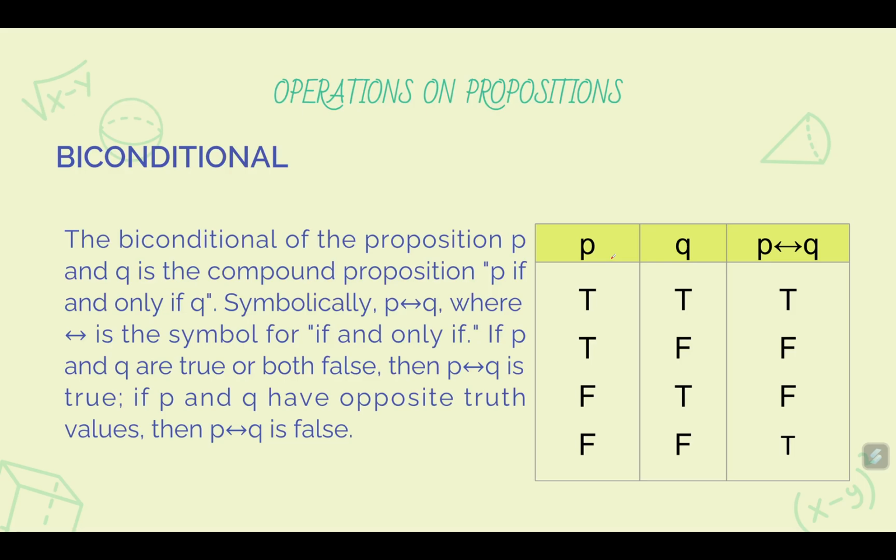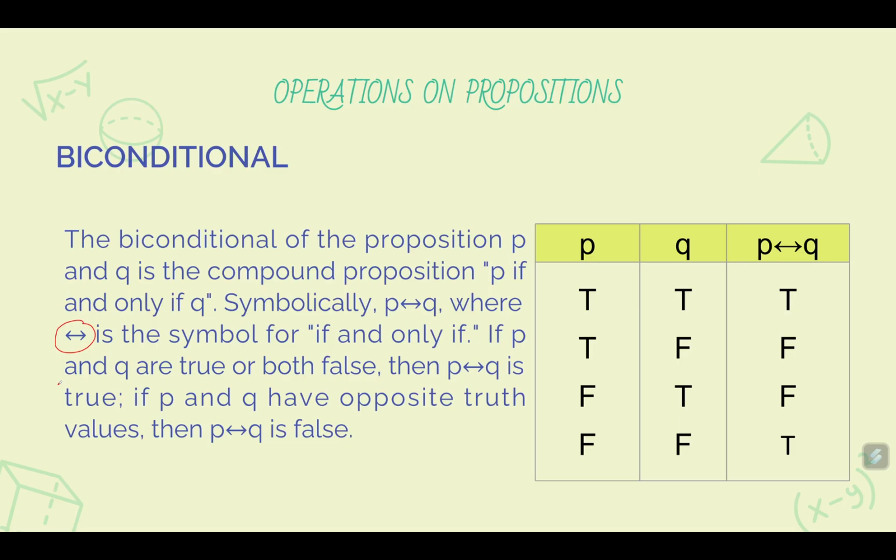Okay. Next, another way of combining two statements is called biconditional or double arrows. The biconditional of the propositions P and Q is the compound proposition P if and only if Q. Symbolically, P if and only if Q, where these double arrows, left and right arrows, stand for the phrase if and only if.